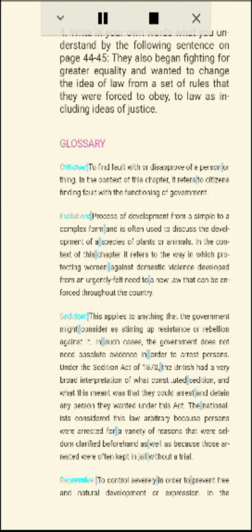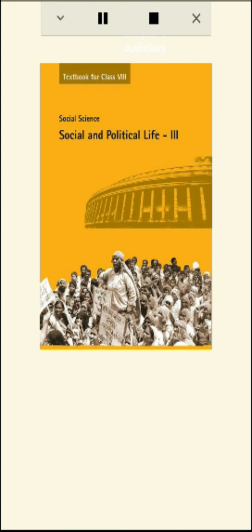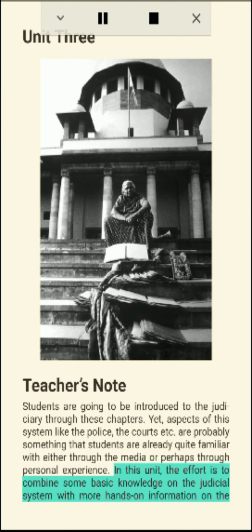Chapter 5. Judiciary. Unit 3. Teachers' note: as students are going to be introduced to the judiciary through these chapters, yet aspects of this system like the police, the courts, etc. are probably something that students are already quite familiar with, either through the media or perhaps through personal experience.